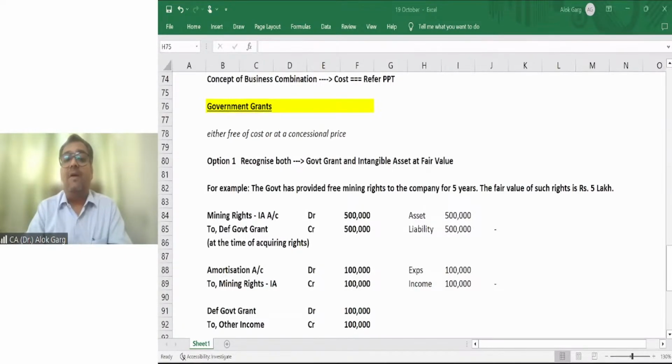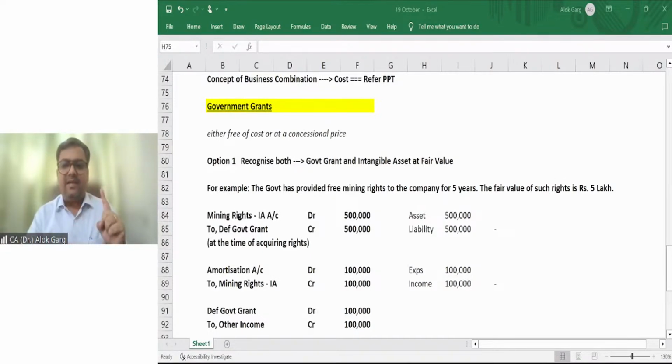Okay. Now the fourth part is exchange of assets. Friends, do you remember in PPE I told you, if you are exchanging assets, it is like a barter transaction. You are surrendering or giving your asset and you are acquiring an asset. Then the asset has to be measured at fair value, except in two circumstances. Circumstance number 1: when the transaction does not have a commercial substance.